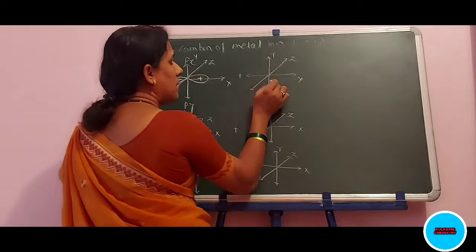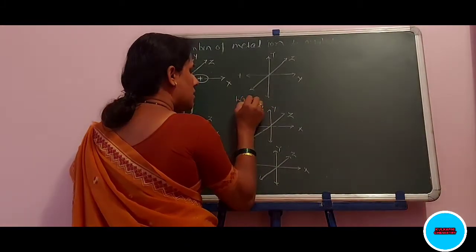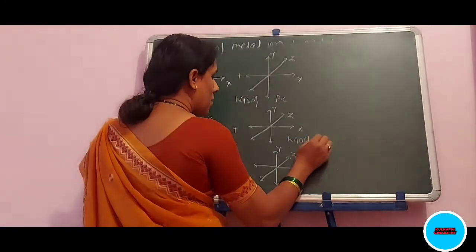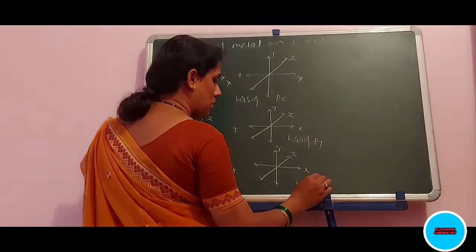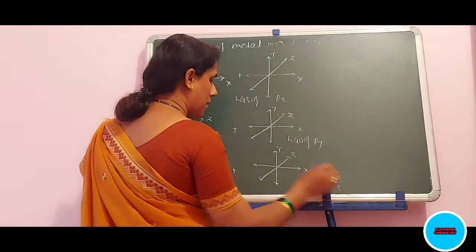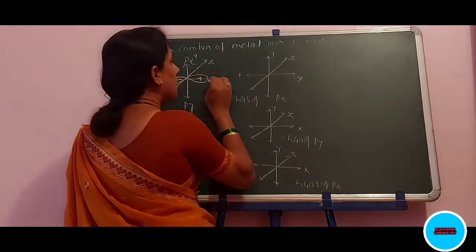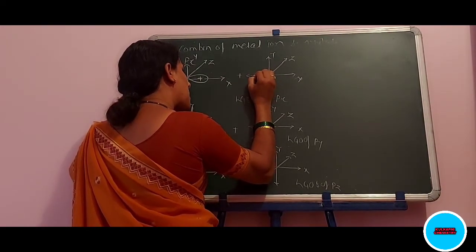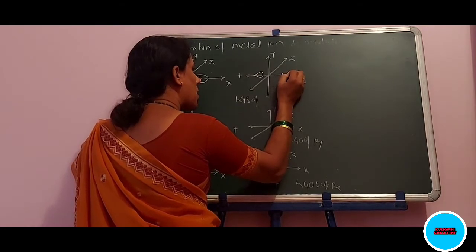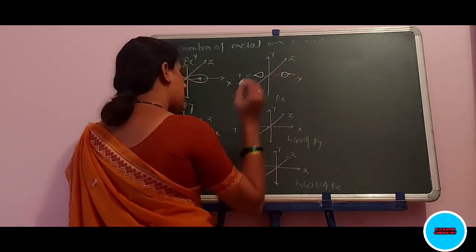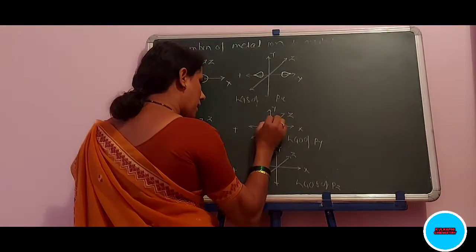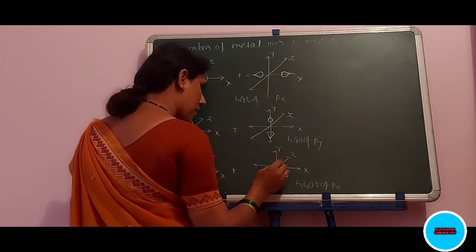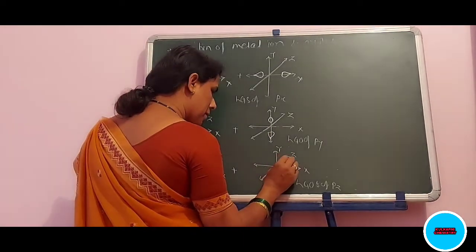Now it combines with these ligand group orbitals, LGOs of Px, LGOs of Py, LGOs of Pz. See here, Px means this. Px here, Py, and here also Pz.